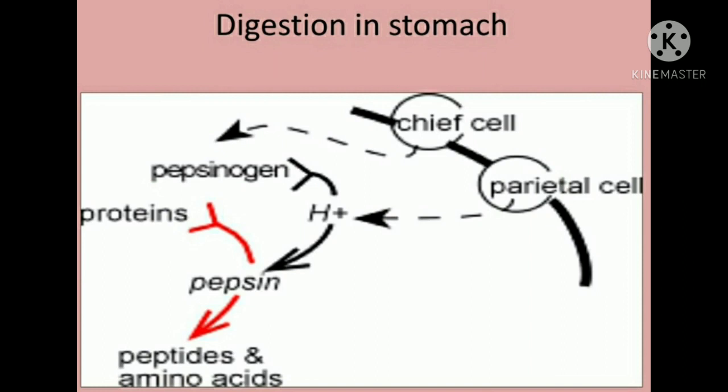Thus, gastric juice contains mucus, inactive enzyme pepsinogen, HCl, and intrinsic factor. So, these are the contents of gastric juice.